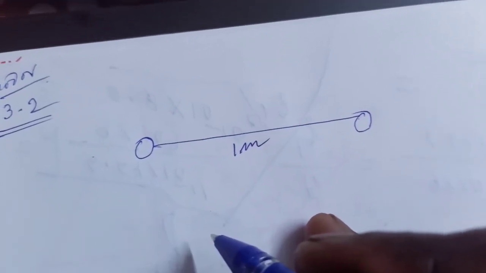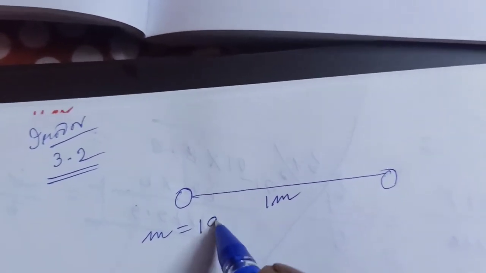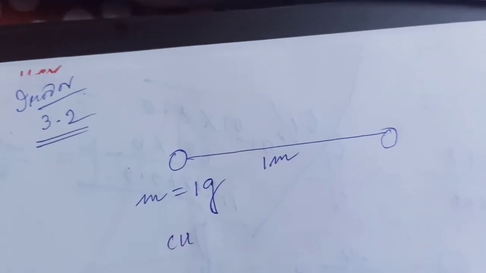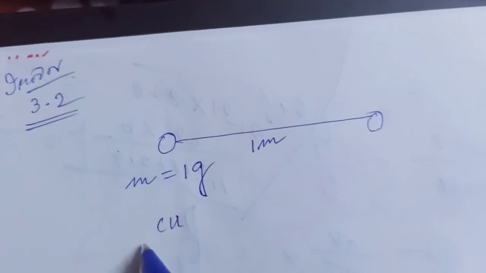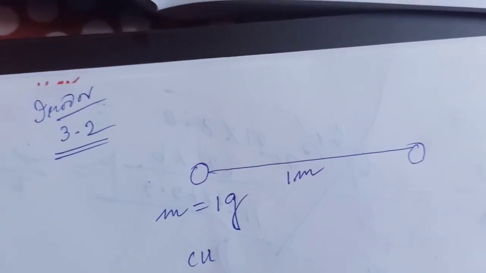1 meter, and the mass of each is 1 gram, and for copper the atomic number is 29.